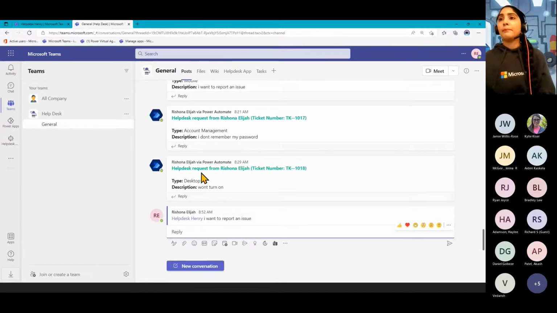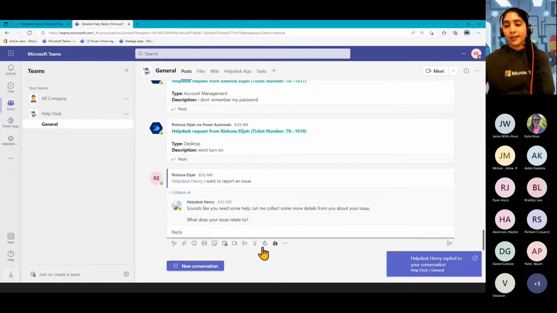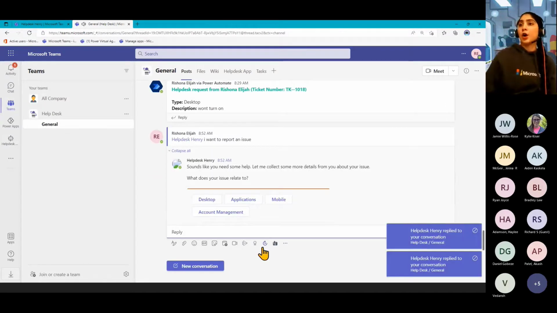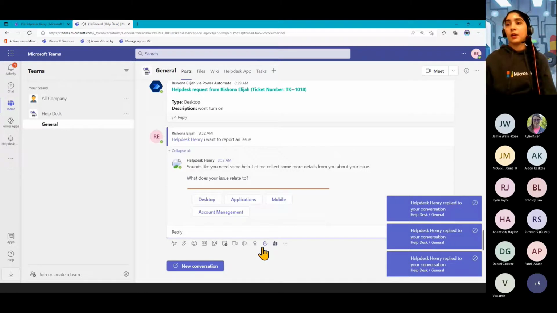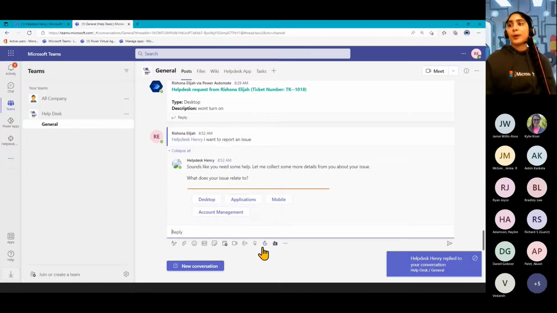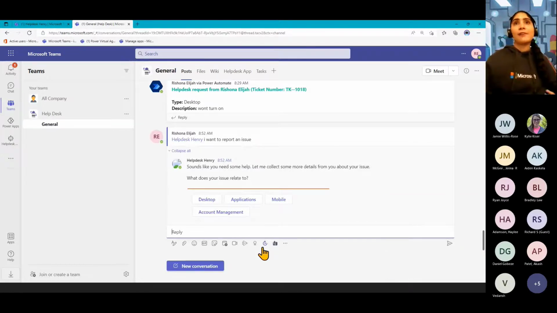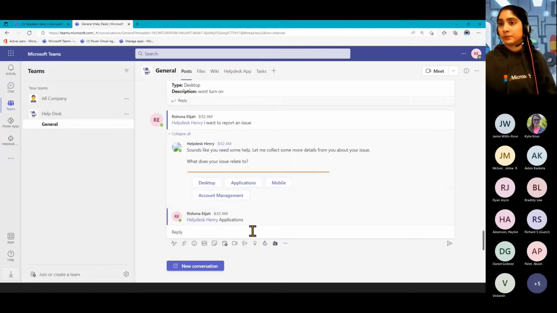I want to report an issue. Or it could also be mid-conversation. Maybe someone else started a thread and then you want to ask a question from the bot. You can bring them in at a certain point. So it's essentially got to run through the conversation that you've set up, but it's in the context of a team itself. So perhaps if it's something visible that you want everyone else to have access to as well, then you can bring in your bot to engage in the conversation here.